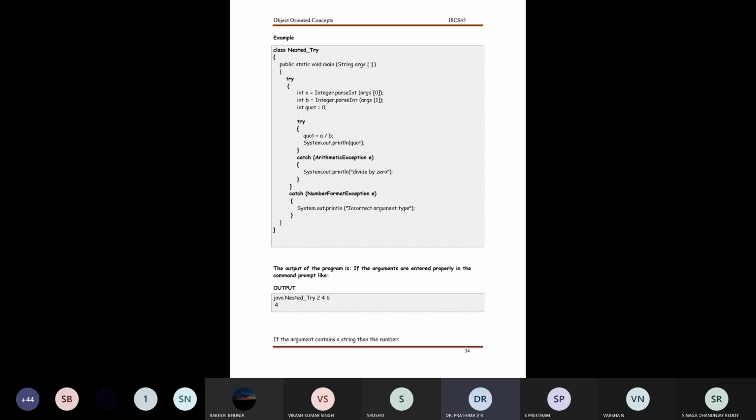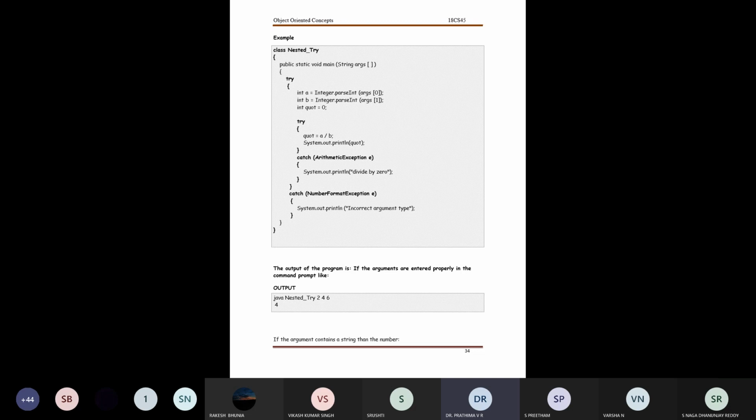Now I have defined one more parameter, which I call quotient, and quot is initialized with the value 0. Inside the next nested try block, I define an action. I give quotient is equivalent to A divided by B. Now the quotient gets displayed. So what's the value for A? What's the value for B?